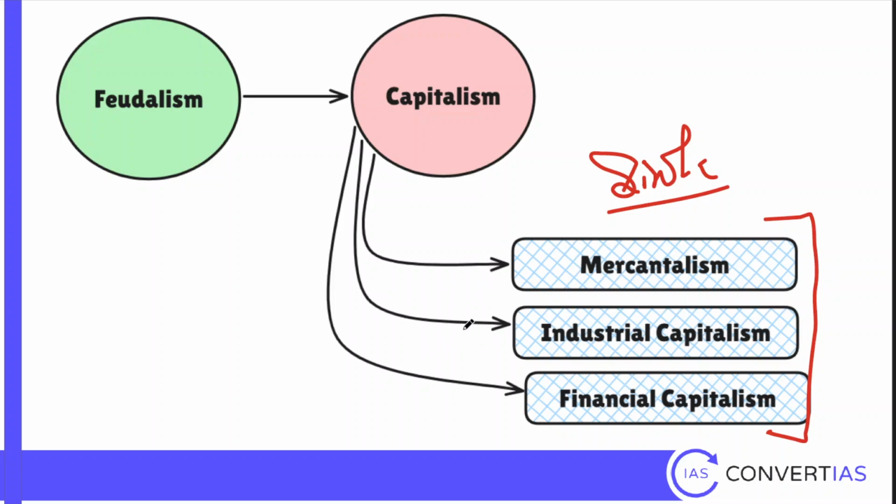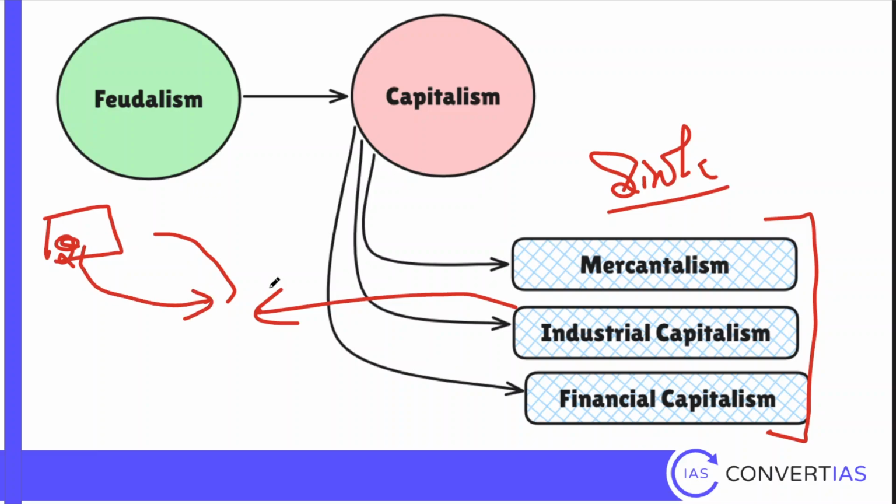What happens in the second stage? They'll conquer India. Then what will happen? They will take raw materials from here. Then they have factories set up in Manchester and in other parts of the UK. They'll process the goods there and they'll sell the finished goods in India. So this is the drain theory proposed by Dadabhai Naoroji. This mechanism where industries are used to loot the wealth is called industrial capitalism.